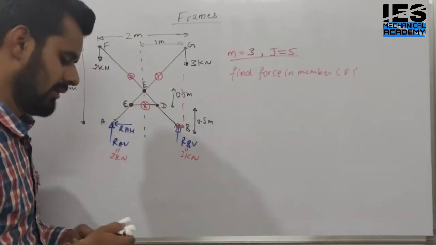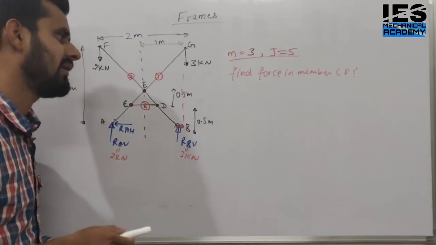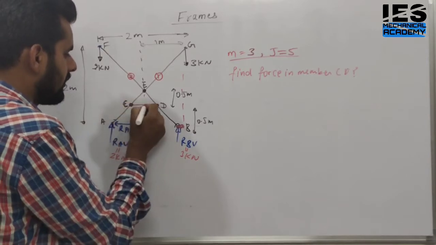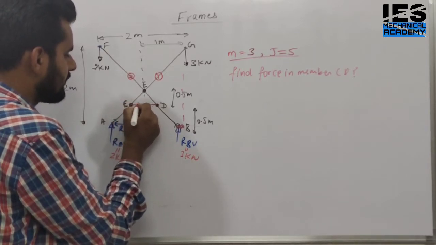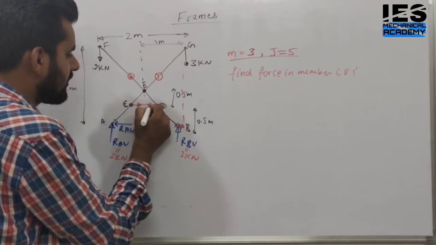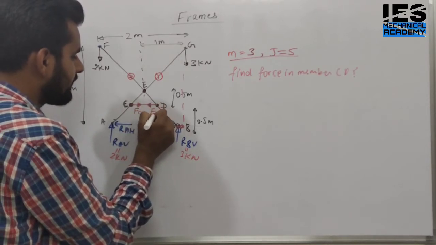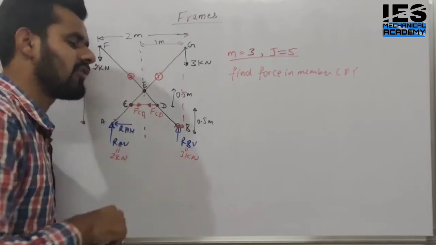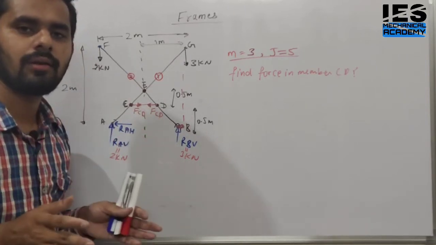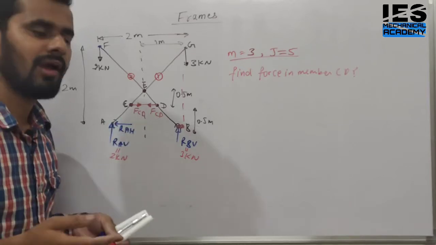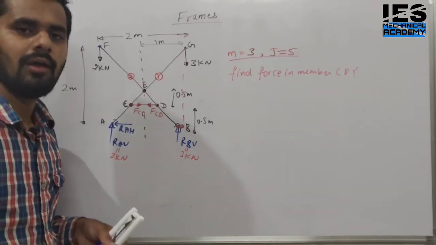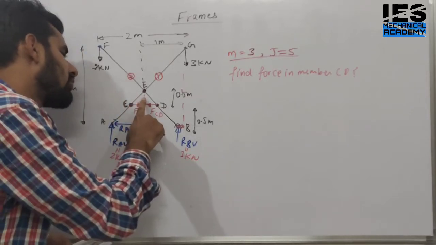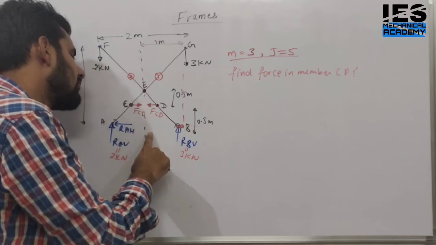What is our next step? Draw the forces on the required member, meaning where we have to find the forces, draw the forces. Yes or no? Okay, the member is like this. We have to draw the forces like this on the joint. This is a joint, this is a joint. These are the forces, FCD, FCD. Yes or no? We have drawn the forces. Now what is the next step? Cut the member. Which member? The one where we have to draw the forces. Just cut the member into 2 equal parts. We have cut this member into 2 parts.